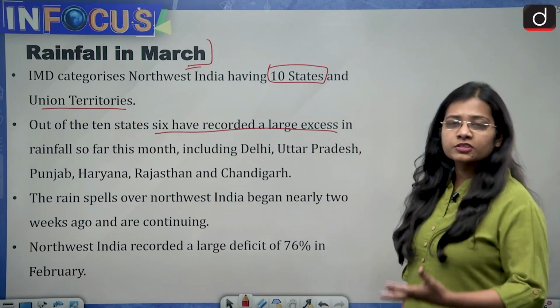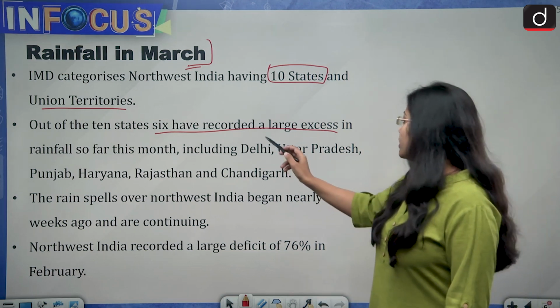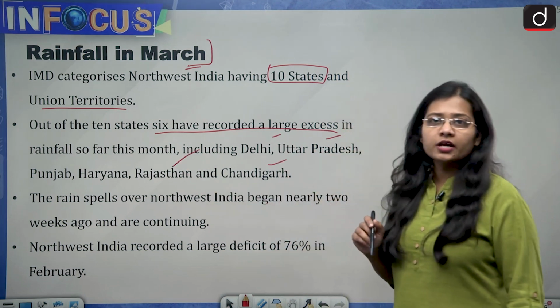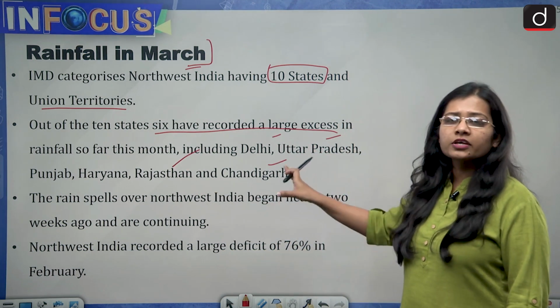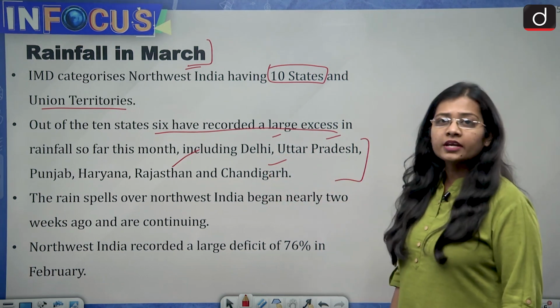These 6 states or union territories which have recorded more rainfall are Delhi, Uttar Pradesh, Punjab, Haryana, Rajasthan and Chandigarh. So these are the parts of northern or northwestern India which are seeing high rainfall in the month of March.